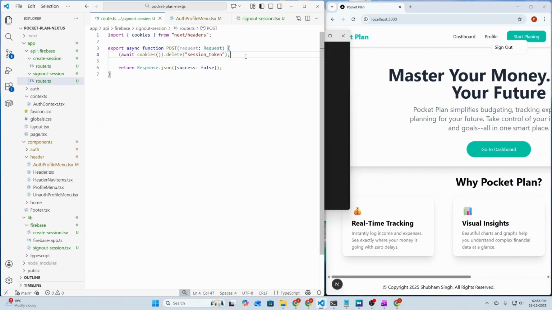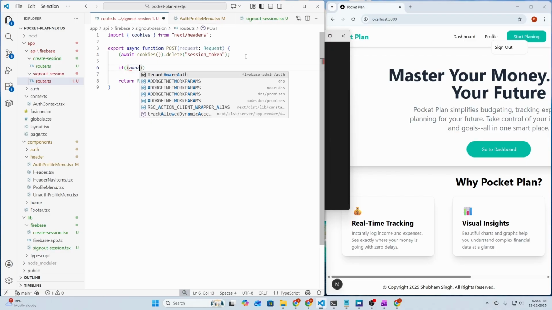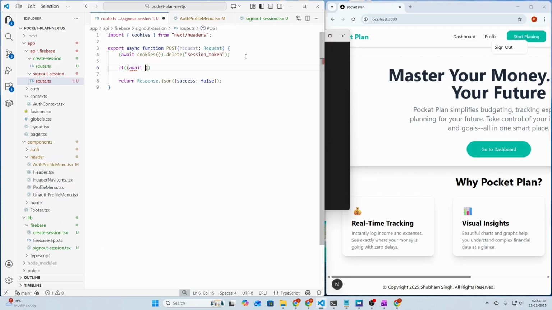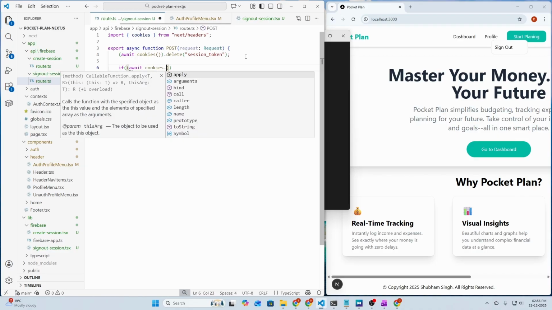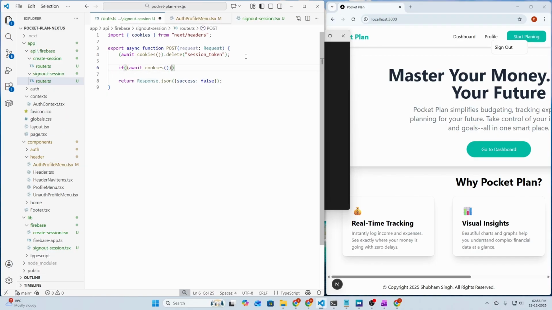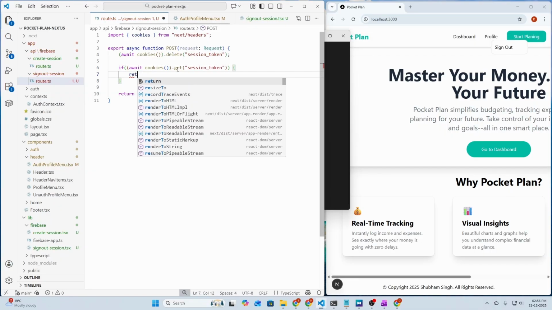Yes, so let's add an if statement here. So if await cookies.get session token, then we need to return success as true.